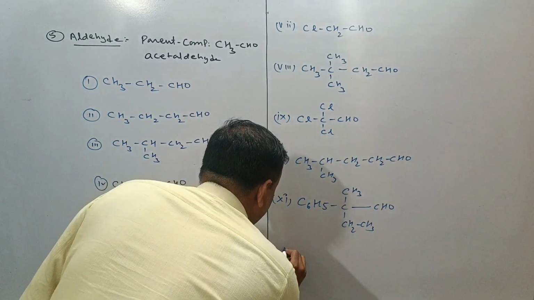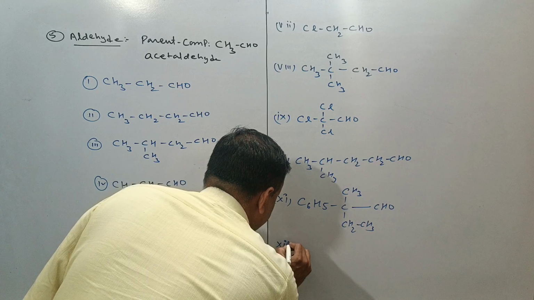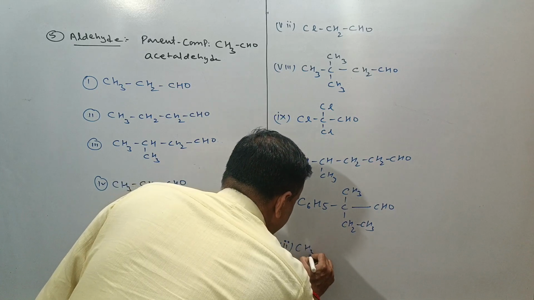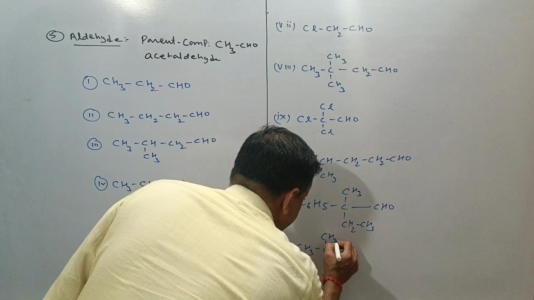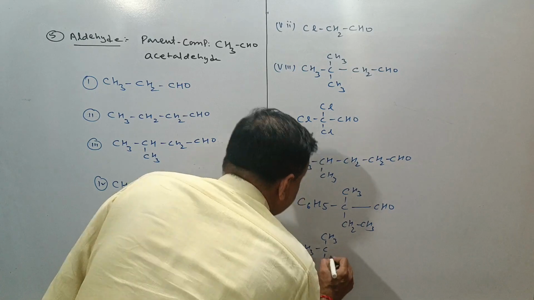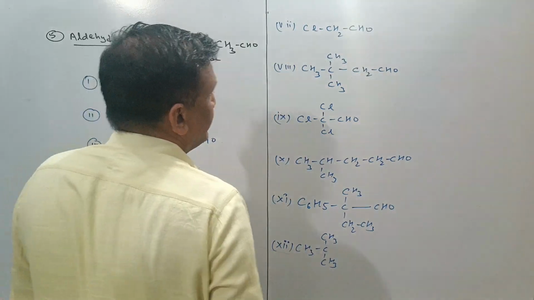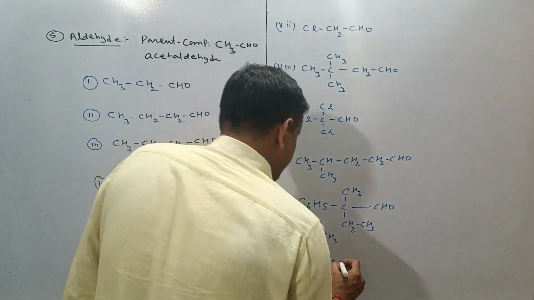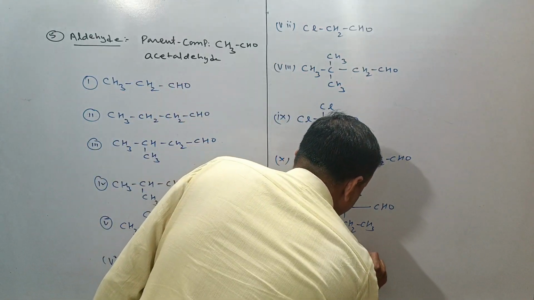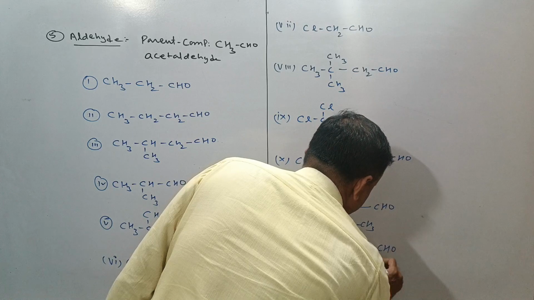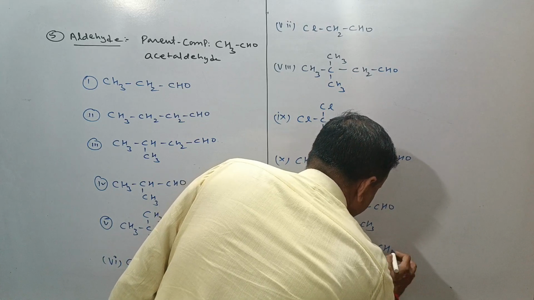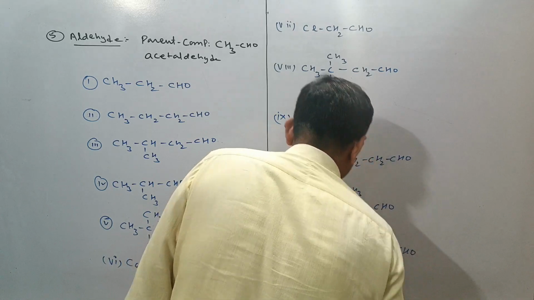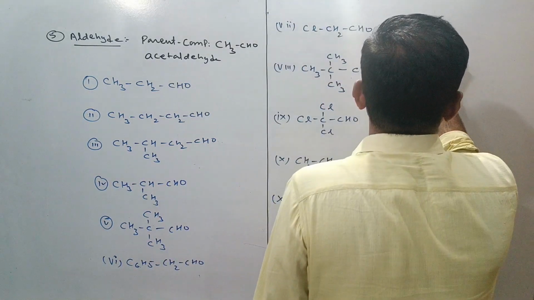If I go further, then we can take the twelfth compound as CH3CCH3, CH3, CH2CH2CHO.